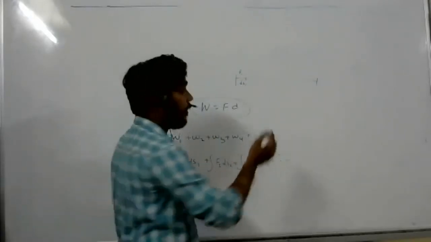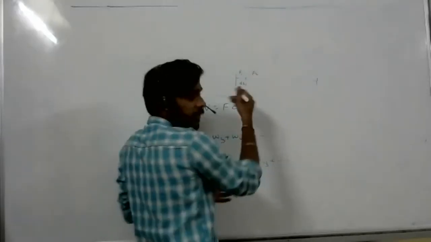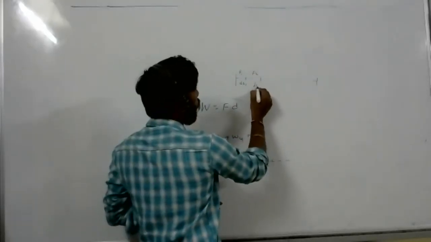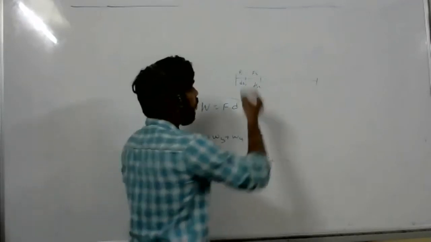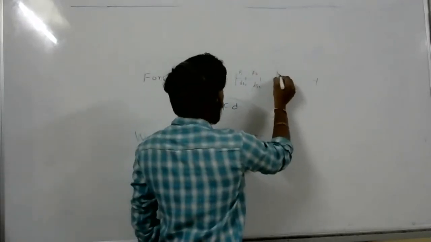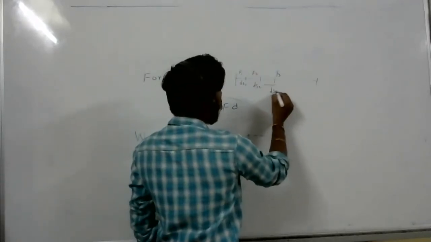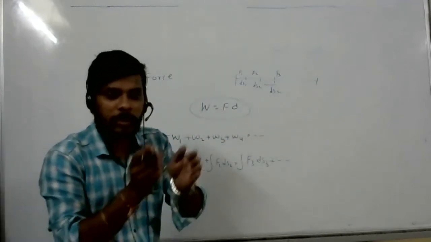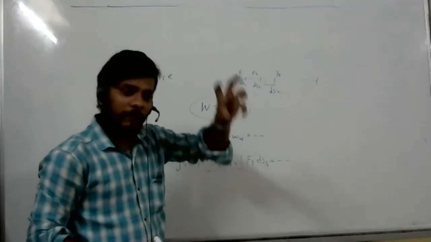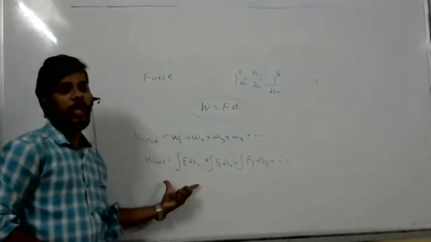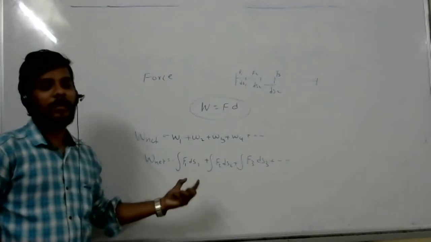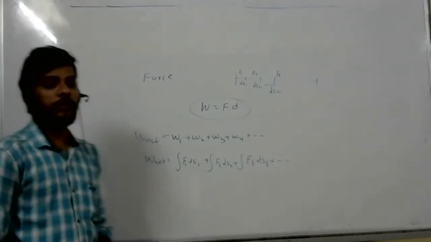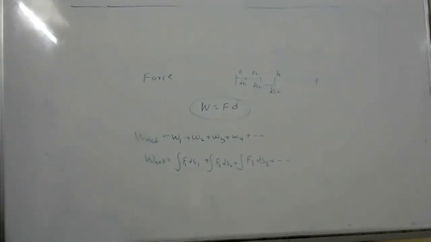Now the force is changed, so the force is F2. With this force, the displacement is dS2. Again the force is changed, F3. With this force, the displacement is dS3. So as the force changes, we have to take small displacements accordingly and then add them like this. That is the work done by the variable force.